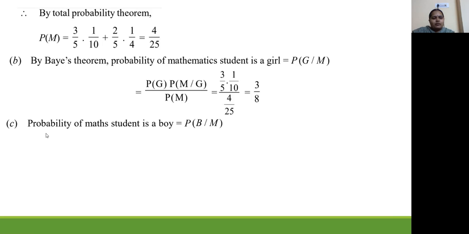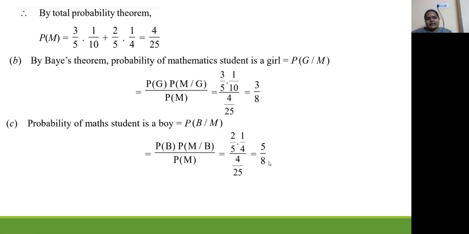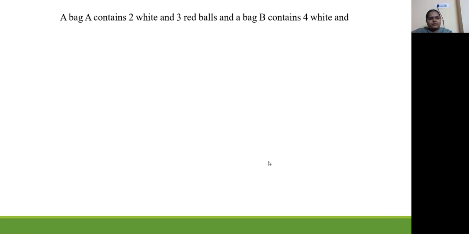Now probability of a maths student being a boy. So maths student, that we have to write in the denominator. The probability that the student is a boy, we have to write as P of B over m. By Bayes theorem it is P of B into P of m over B by P of m, which is 2 by 5 into 1 by 4 by 4 by 25, which is 5 by 8. So this is the first problem.